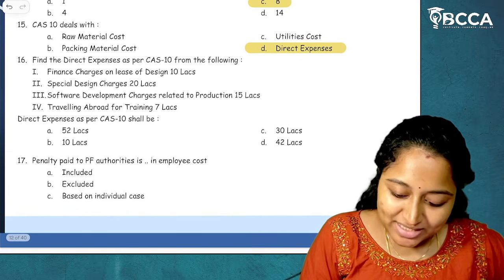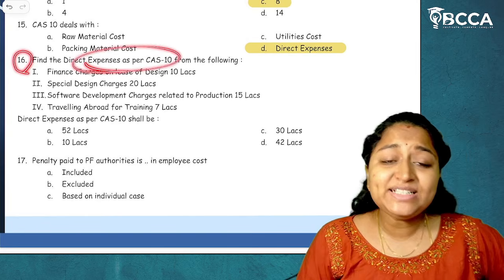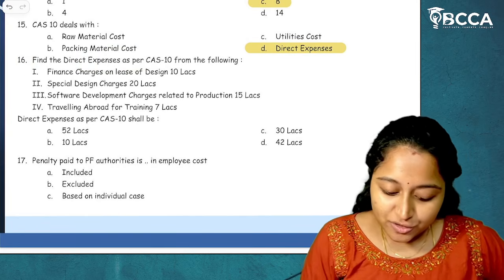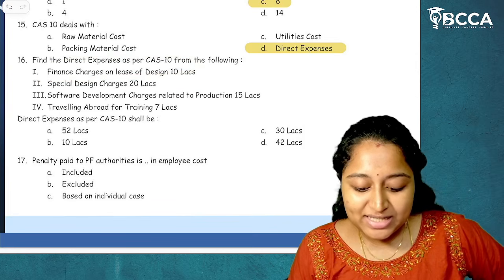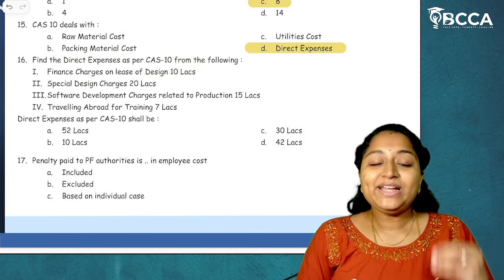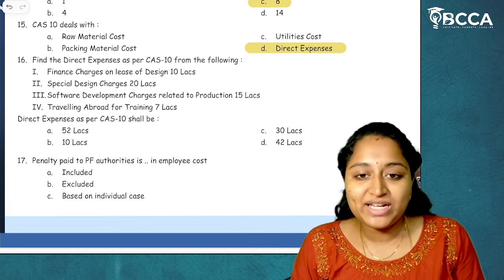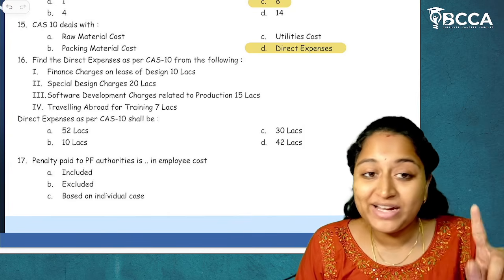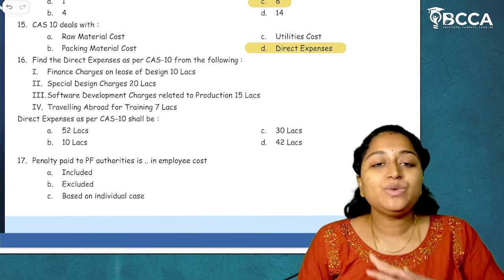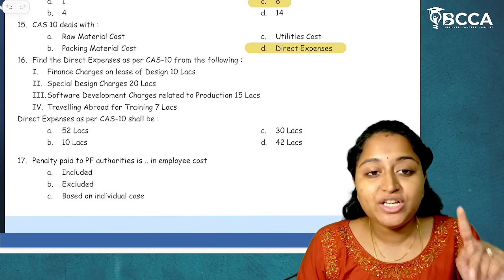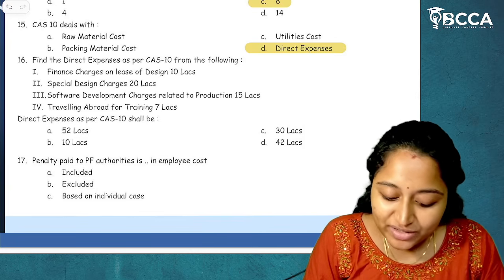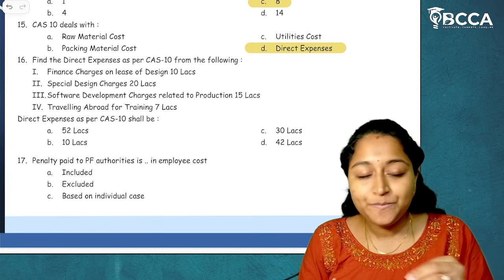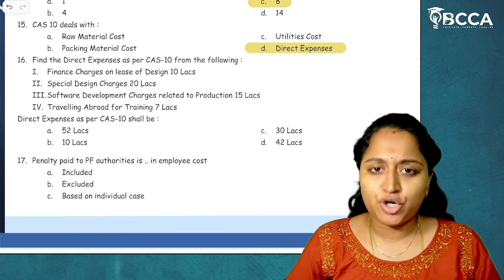Now moving on to next. Question number 16. Find the direct expenses as per CAS 10. So how to calculate direct expenses? Finance charge on lease of design, 10 lakhs, is given to us. Finance charges relate to a financial term, finance cost. Finance cost will never be considered in any of the cost accounting standards. So this finance charge will not be considered. Not only in CAS 10, it will not be considered in any of the cost accounting standards.